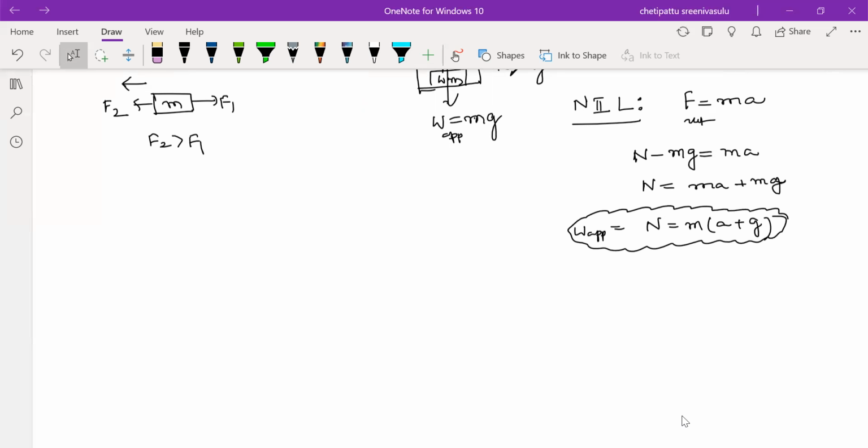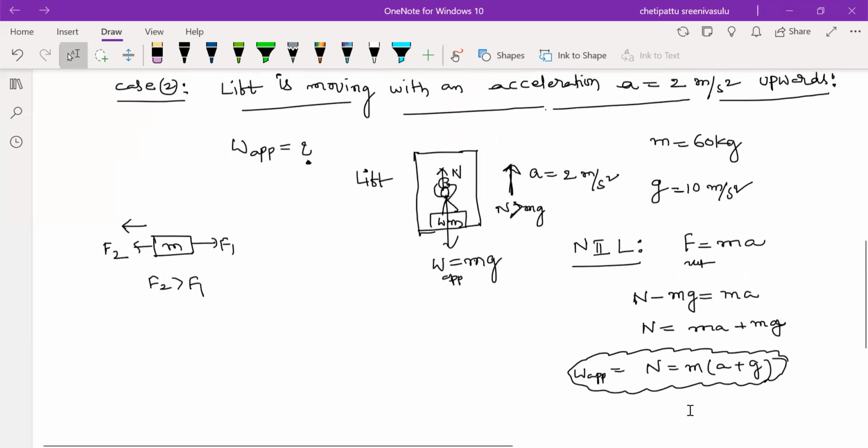So how to understand this? We already know the apparent weight formula N equals M into A plus G, the appearing weight for the observer on the weighing machine.